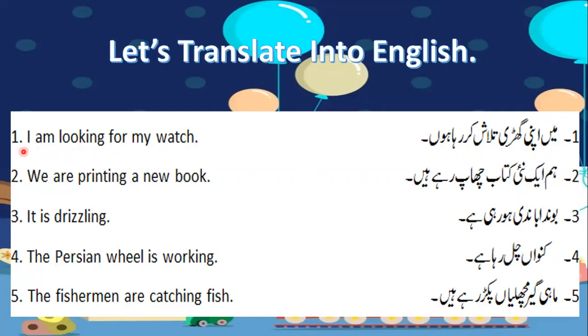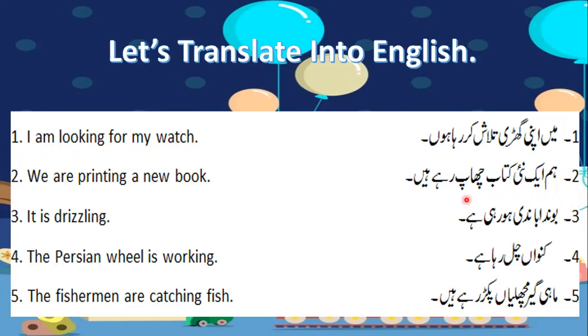So see, with the I, this is my subject. Am is my helping verb. Looking, look is my main verb with the ing. And for my watch, watch is my object here. When we translate, definitely it's not a word-to-word translation. We have other words as well: prepositions, conjunctions, interjections. So when you are translating, make sure you're following the rule, but also see what other words will be added, like for and my, because मैं अपनी घड़ी तलाश कर रहा हूँ. For अपनी I'll put my here. So the translation would be I am looking for my watch.